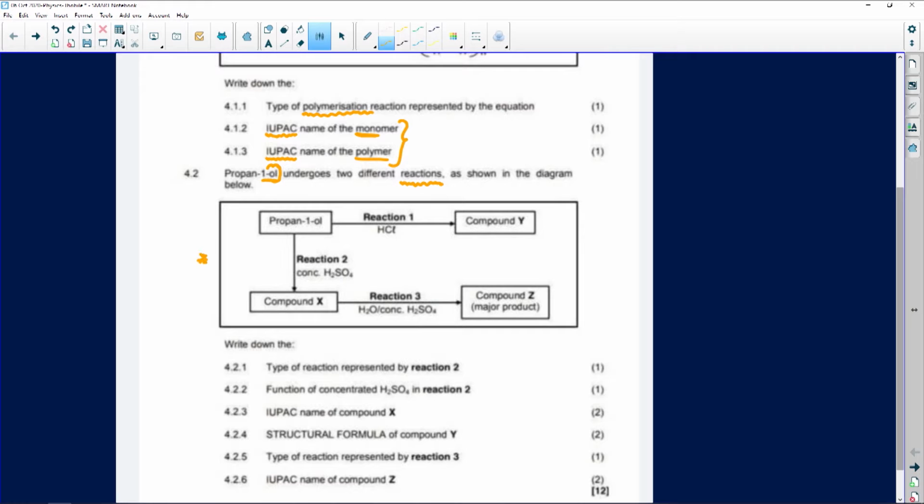So guys, with something like this, this is how it works for me, and this is how I've also taught my children. Sometimes when the examiner gives you a picture like this and you're not able to see how many carbons, whether there's a double bond, a triple bond, and so forth, it does get confusing. Not all of us can see it with the naked eye. It does make it easier if you redraw the structure, especially with propan-1-ol, and you actually draw the whole molecular structure and not only write the name. Then you are able to see if there's a double bond, a triple bond, if we were to subtract something or if we were to add something, where would it be?